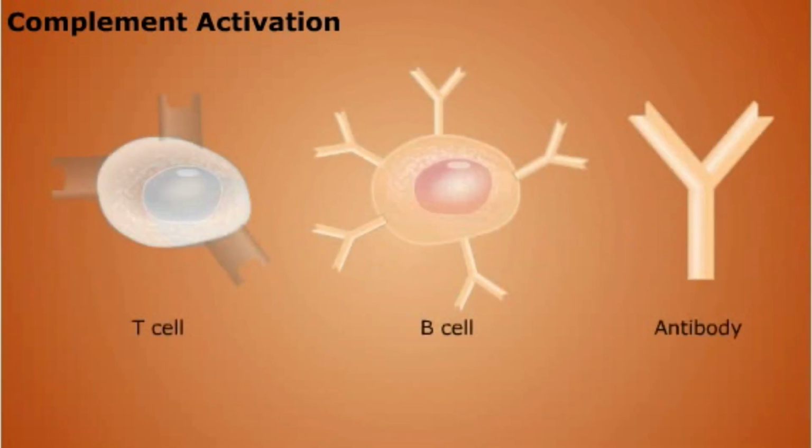In general, the specific responses of T cells, B cells, and antibodies are balanced to protect the body against many diseases. However, sometimes that balance can be upset.